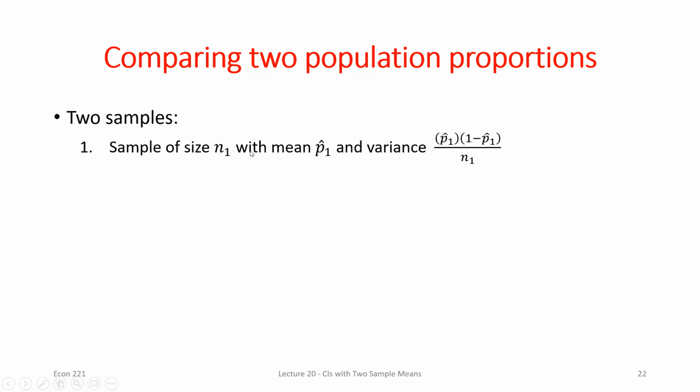We can think about what we knew about one population: that the sample proportions would be normally distributed around whatever the true population proportion was, and the variance would be equal to this. Now, the variance technically would be equal to whatever the true population proportion was, but the best we could do when building confidence intervals with proportions was use the sample evidence we have, because we can't observe that true population proportion.